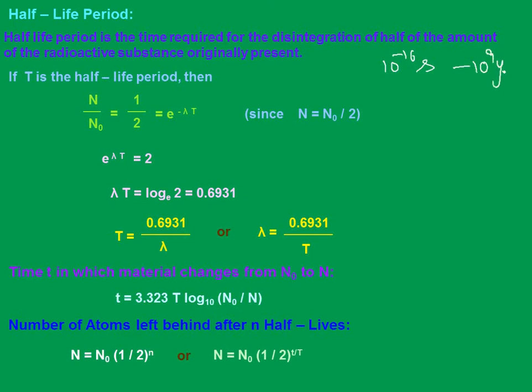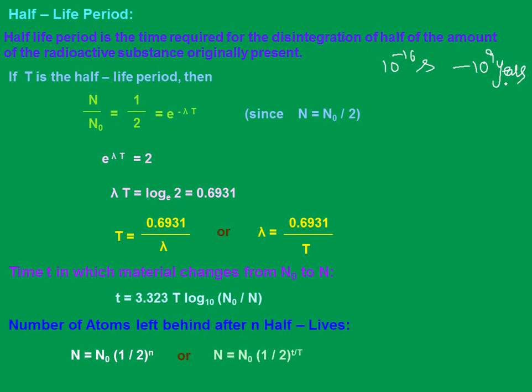So it can be as small as 10 power minus 16 second, a highly unstable nucleus, while 10 power 9 years is very stable. After 10 power 9 years, only half of it will be left. Are we clear with this?